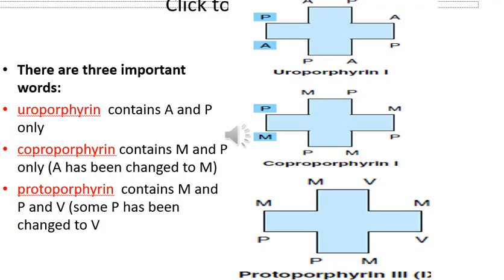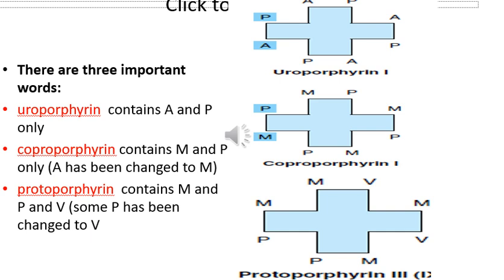There are three important words: uroporphyrin, coproporphyrin, protoporphyrin. Uroporphyrin contains the substituent groups A and P, acetate and propionate, while coproporphyrin contains M and P only.